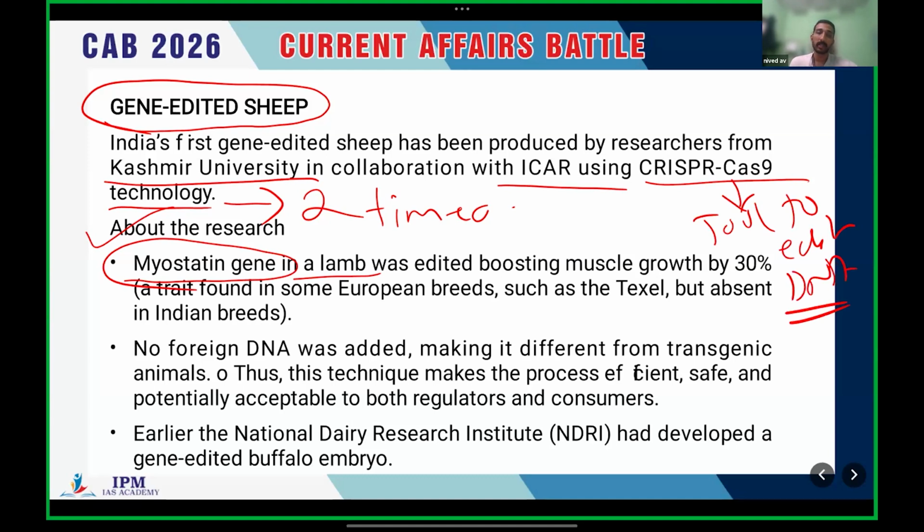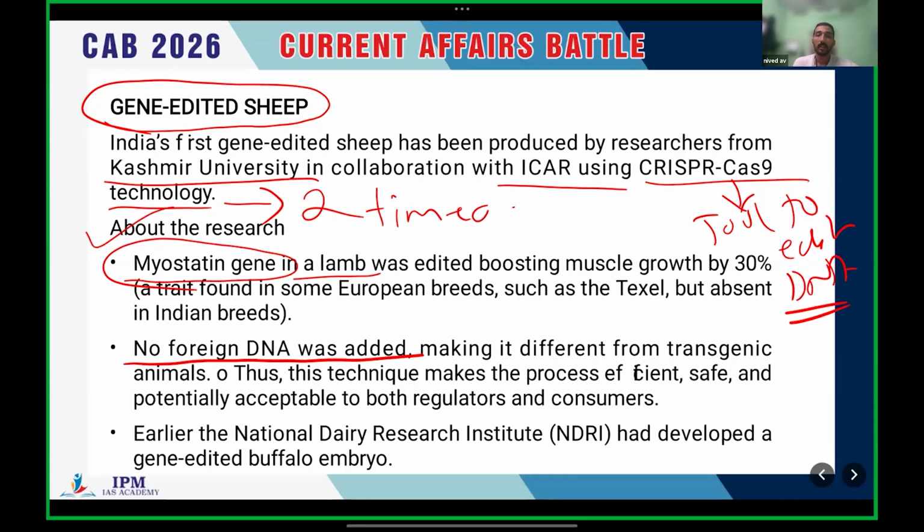Okay, DNA is the genetic material. So here the researchers have selected the myostatin gene in a lamb, and they have edited it using the CRISPR-Cas9 technology, and it helps to boost the muscle growth by 30%. And also we have to understand that no foreign DNA was used. They have used only indigenous sheep DNA.